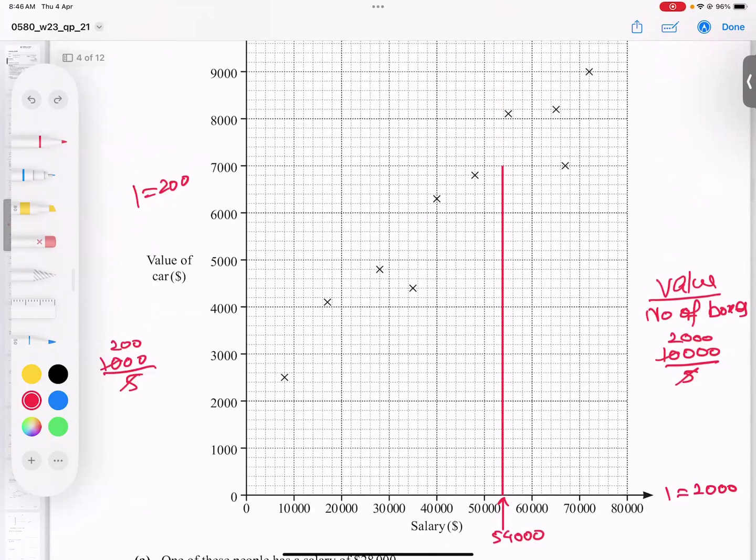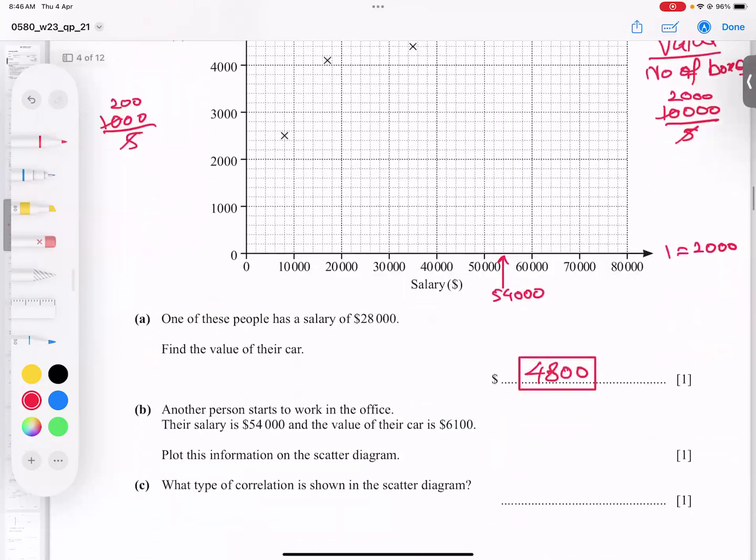And 6,100. Where is 6,100? 6,000 is here, and one box is 200, so this is 6,200. But I'm looking for 6,100, so it means in the middle of that. So this value, and they meet here, and I think you got a point. Let me make a small cross, and I rub the lines. You can rub the lines with a pencil. I hope this is clear.